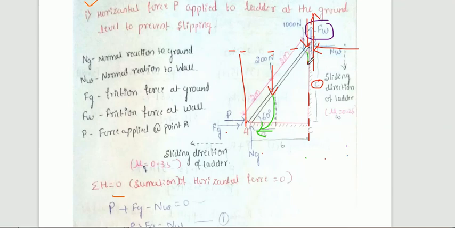Now 1000 into perpendicular distance B, direction is clockwise. Now Nw is there. Nw into perpendicular distance C, direction is anti-clockwise. Fw is here, force into perpendicular distance. Fw is here, point A is here, perpendicular distance is B, therefore anti-clockwise direction.